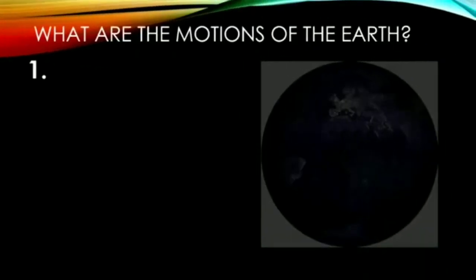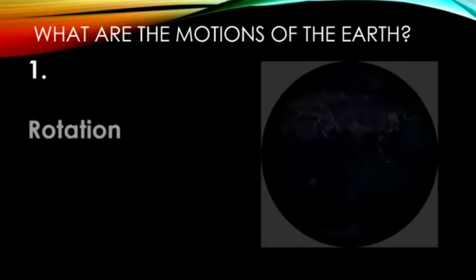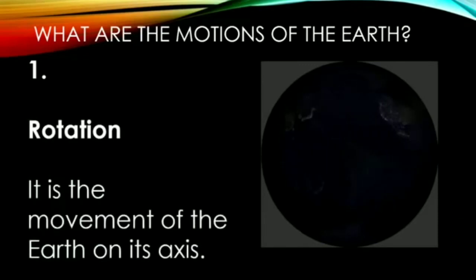What are the motions of the earth? Number 1. Rotation. It is the movement of the earth on its axis.